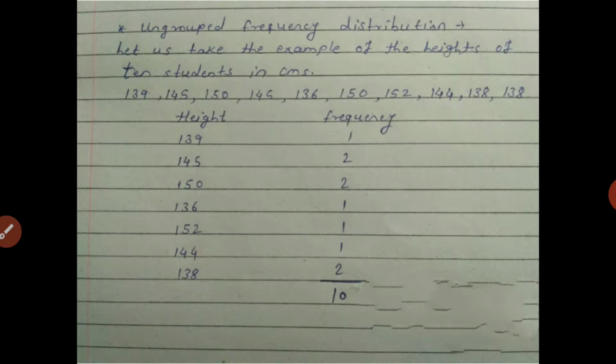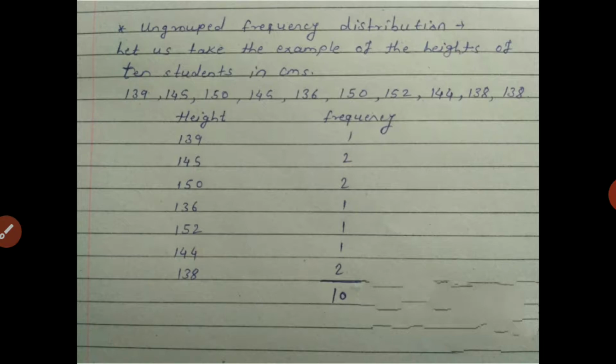The height 145 centimeters has two students, 150 centimeters has two students, and 136, 152 and 144 centimeters each have one student. Last, two students have a height of 138 centimeters. So this is the simple ungrouped frequency distribution data.